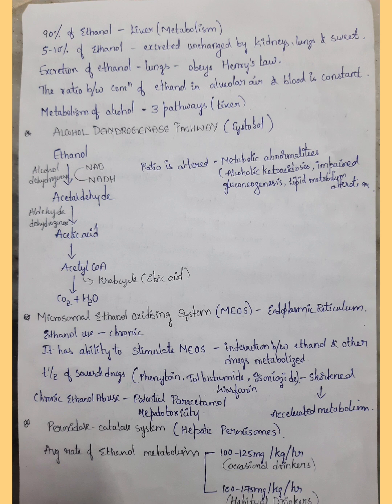Average rate of ethanol metabolism: occasional drinkers have 100 to 125 mg per kg per hour. Habitual drinkers have 100 to 175 mg per kg per hour.